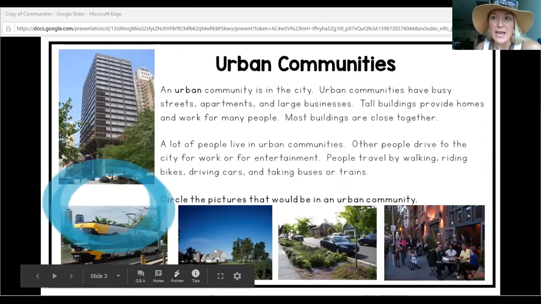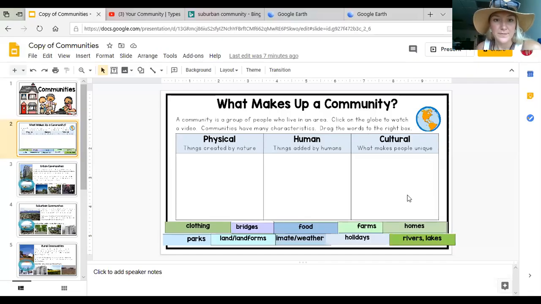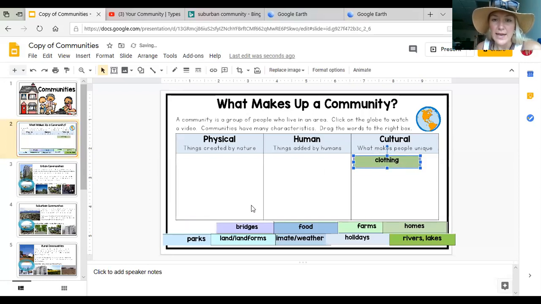Clothing is a cultural aspect of a community. Maybe some people in Florida wear clothing that is really light because it's very hot. Or maybe because of their different cultural backgrounds, they wear a specific kind of clothing. Maybe they always wear something around their head. That is a cultural aspect of a community.